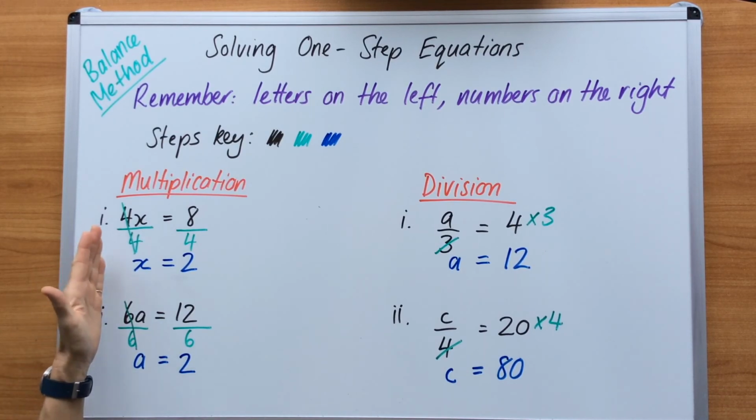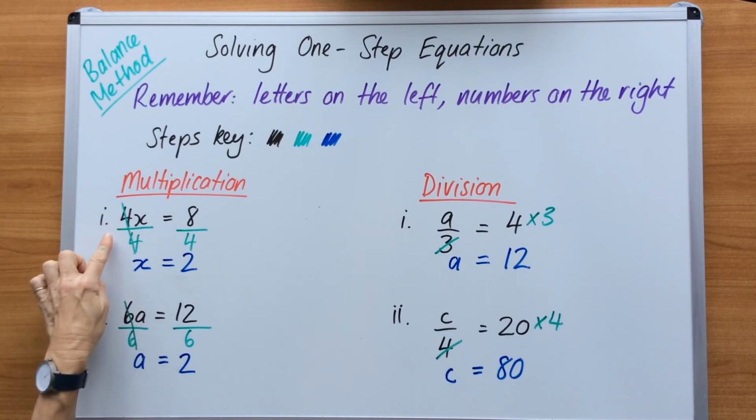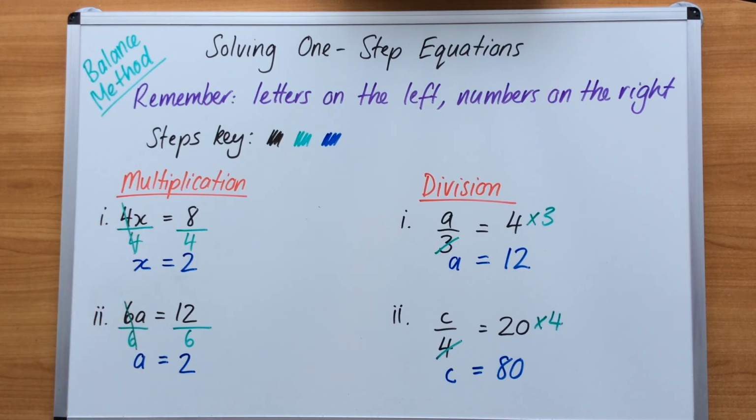If it's multiplication, you do division by adding the fraction lines. If it is division, you do the opposite and you multiply by taking the denominator and giving it to the other side of the equal sign.